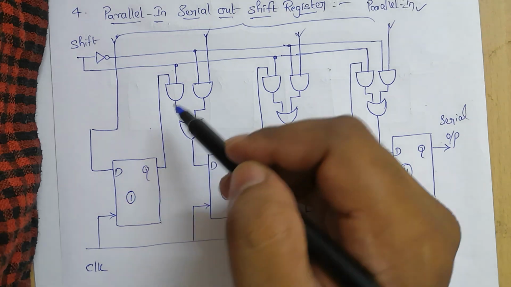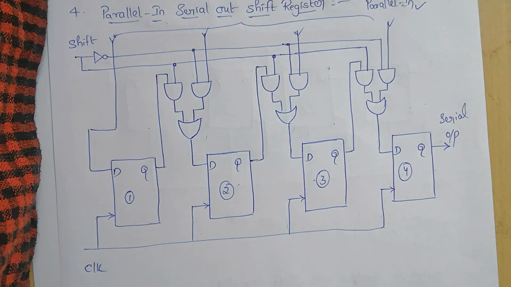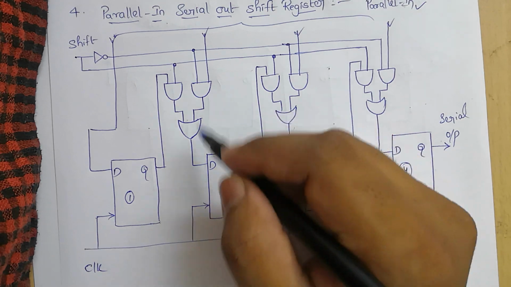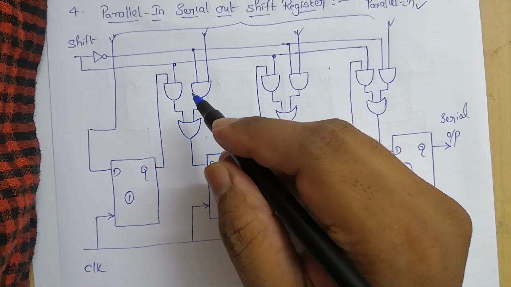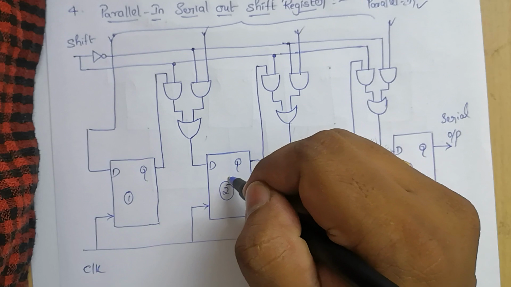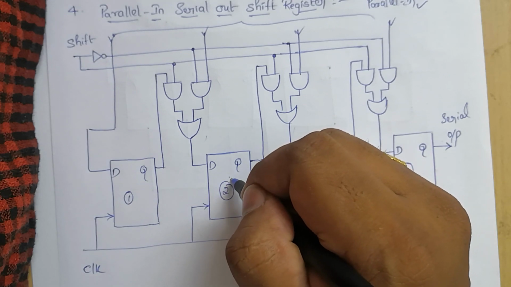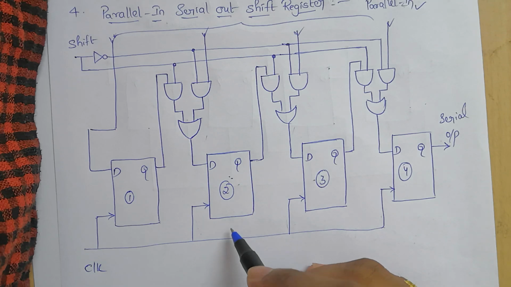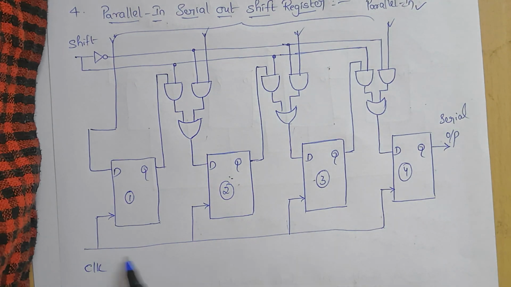So the output of the previous flip-flop and parallel data input are connected to the input of the multiplexer, and the output of this mux is connected to the next flip-flop. And all these flip-flops are synchronous with each other. Why? Because the same clock pulse is applied to each flip-flop.